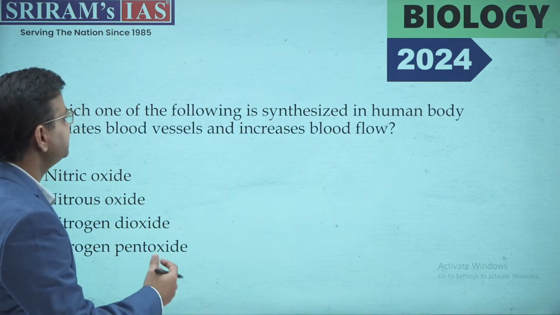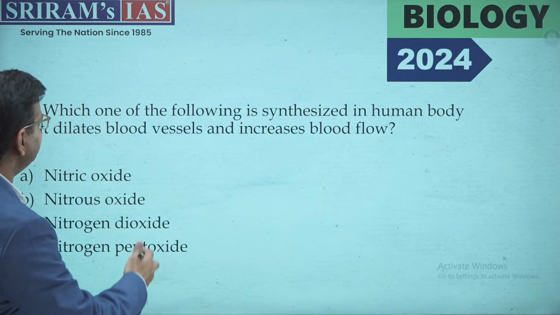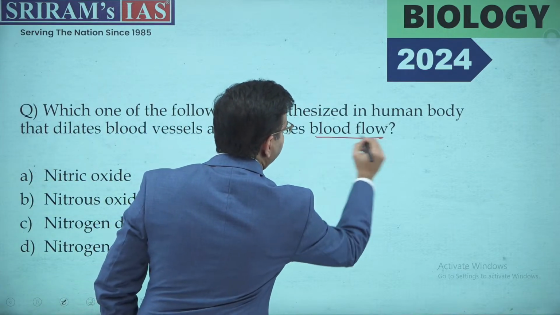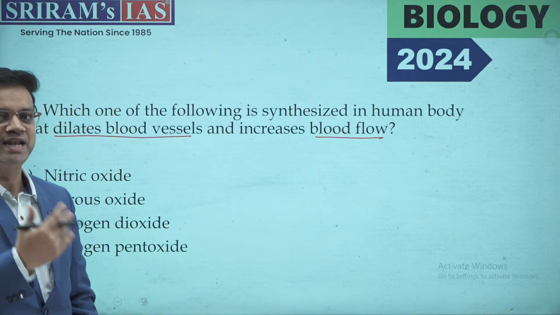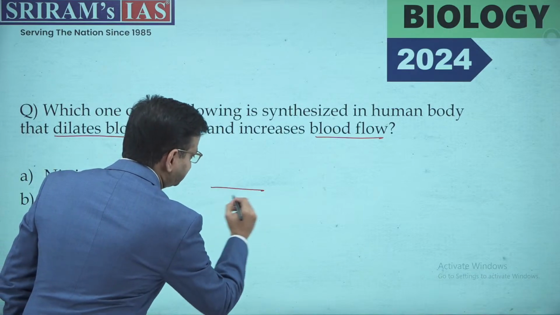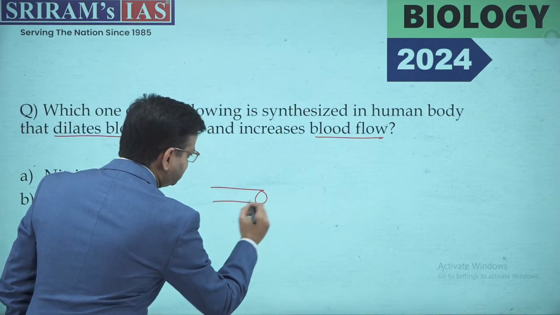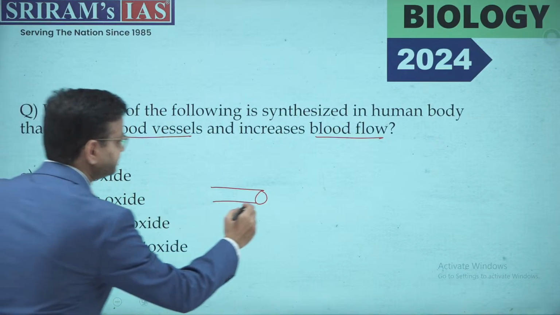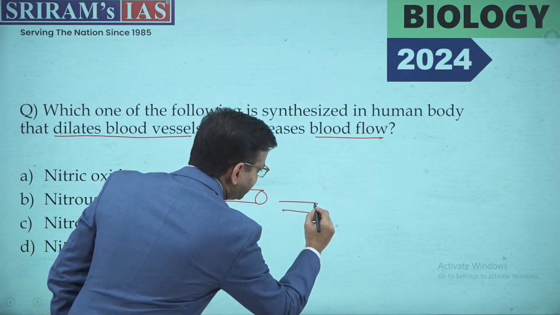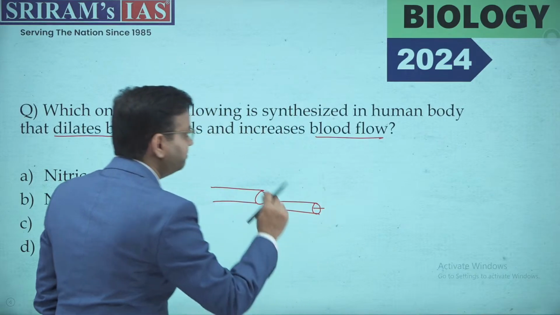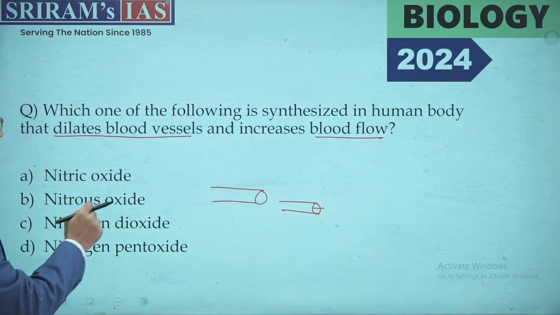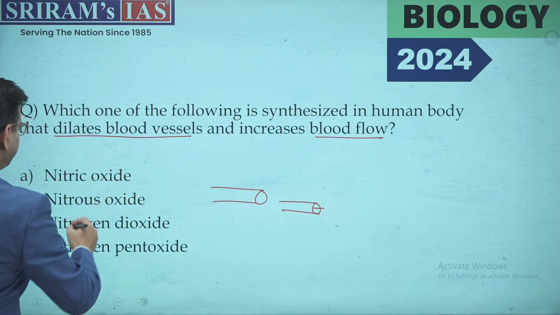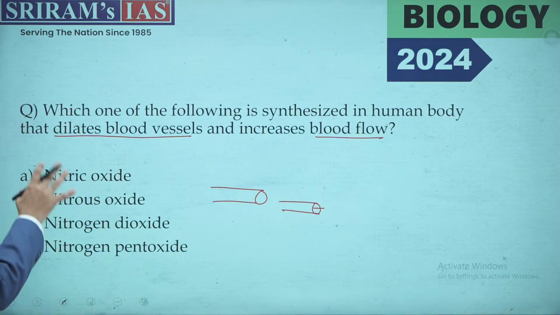Which of the following is synthesized in the human body that dilates blood vessels and increases the blood flow? Now it talks about the dilation of the blood vessel. What does this dilation actually mean? If you see the blood cells, suppose this is a particular cell. When there is less dilation, the circumference or radius becomes less. If you require a high dilation, that specific part has to be increased. In this question, it is asked which among these will help in the dilation.